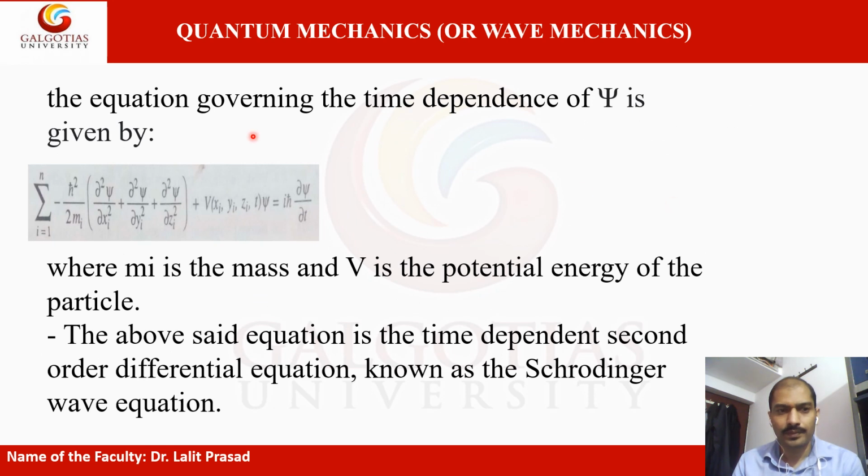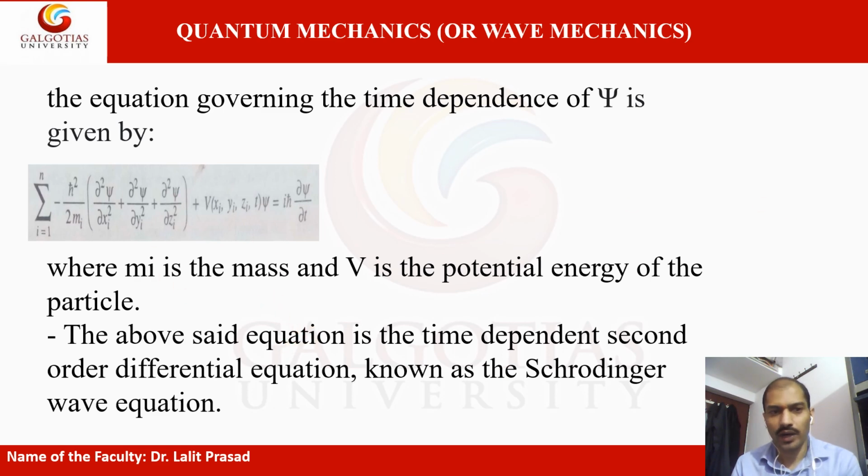Now the equation governing the time dependence of psi is given by the well known Schrodinger wave equation. Here, summation of minus h square upon 2 m i times del square psi upon del x square, del square psi upon del y square and del square psi upon del z square, where m i is the mass and V is the potential energy of the particle. The above equation is a time dependent second order differential equation known as the Schrodinger wave equation.